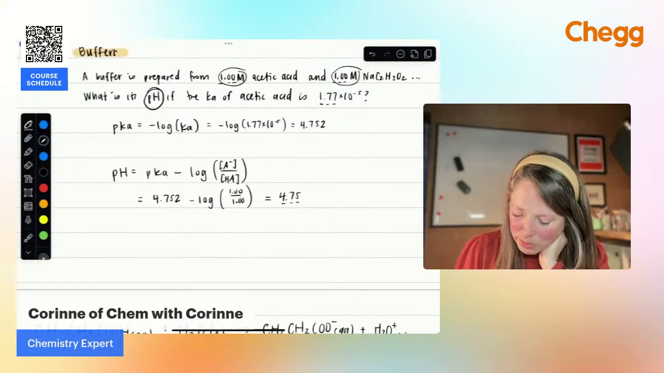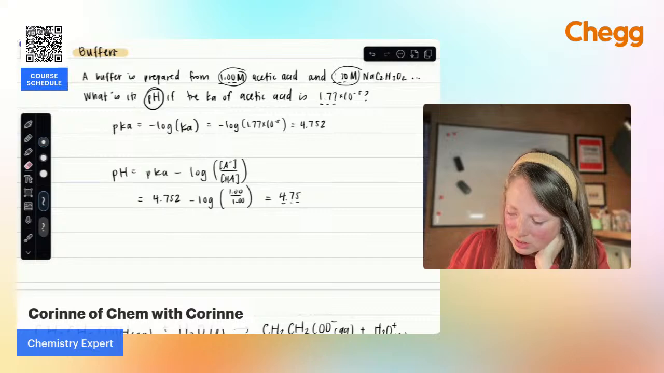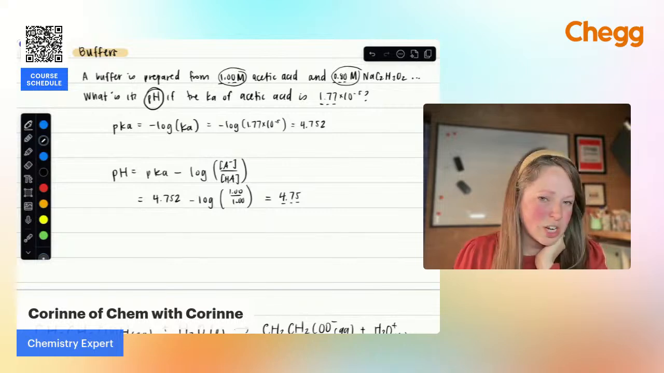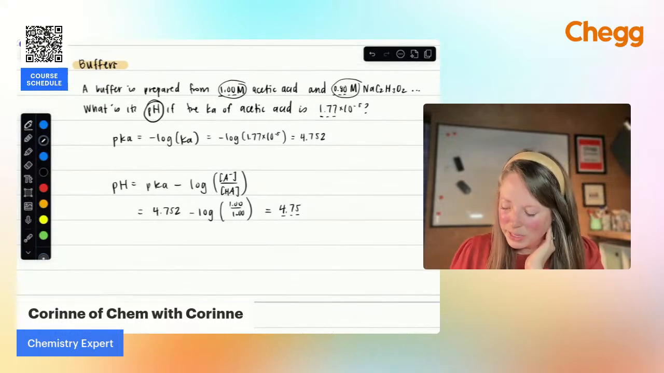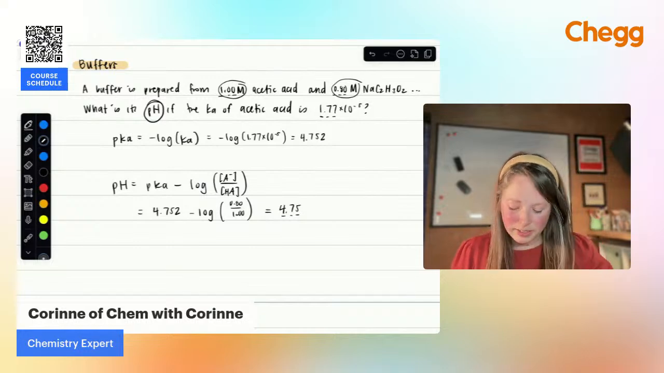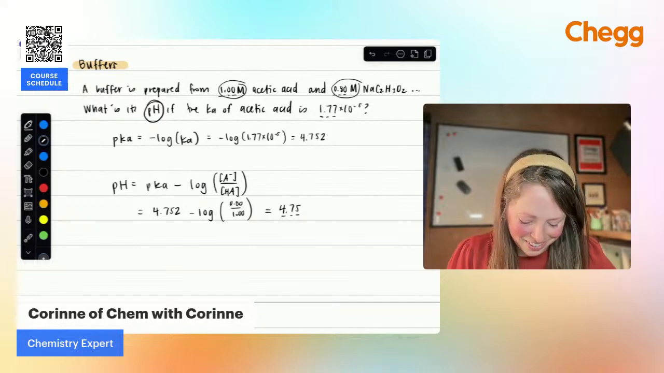Let's say instead we wanted to change this up. Let's switch this just to a different concentration. So let's reduce the concentration of conjugate base. If I do this, that doesn't change my pKa value. But now what is going to change, right, is what's going on here. So my log is going to be 0.80 over 1. Sorry, let me put that in my calculator.